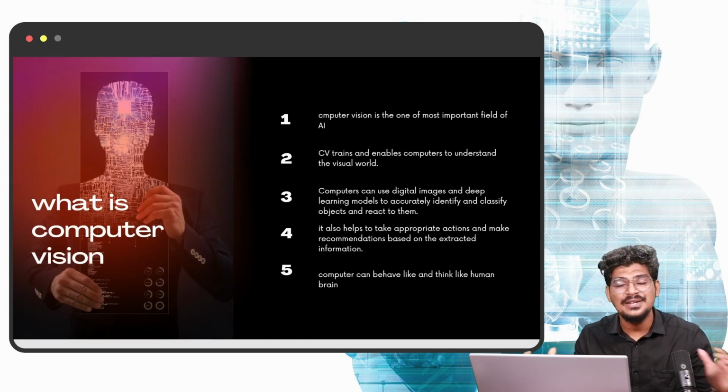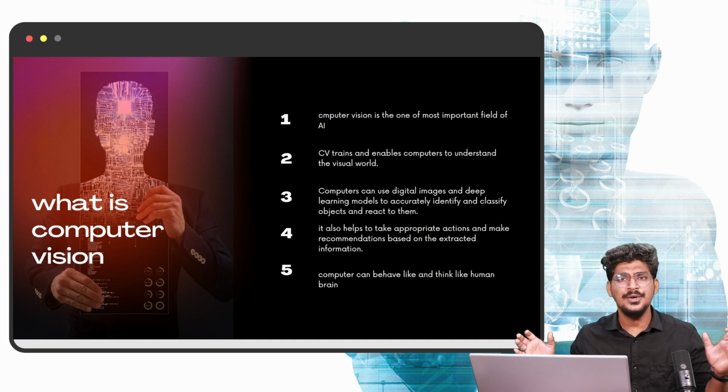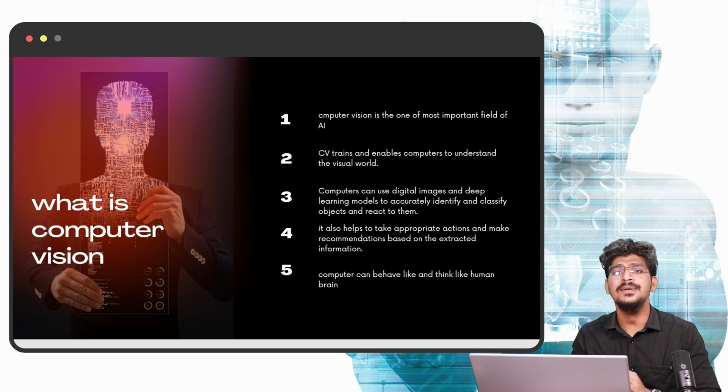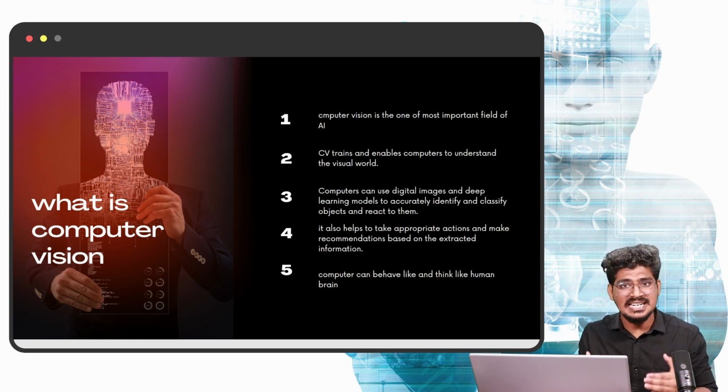What is computer vision? The first one, computer vision is one of the important fields in artificial intelligence. Already I said to you. Why? Because presently we are living in a world of artificial intelligence. We are using the technology day by day. For example, the best example, once you are making a money transaction on GPay, you are using that, right?